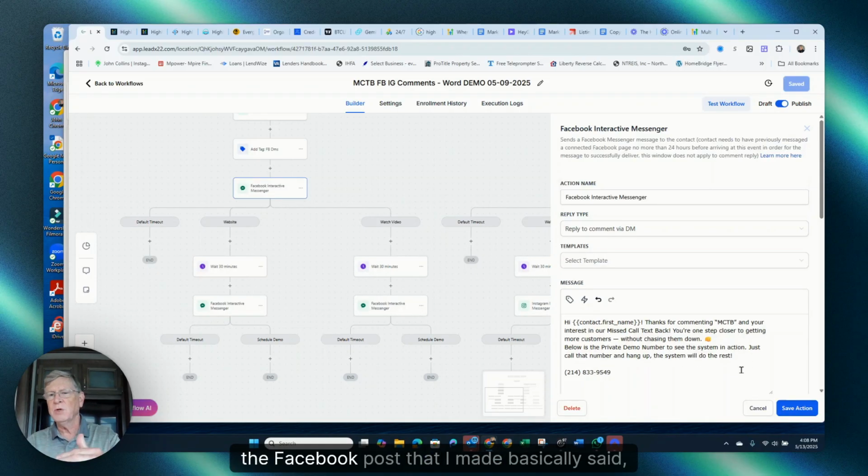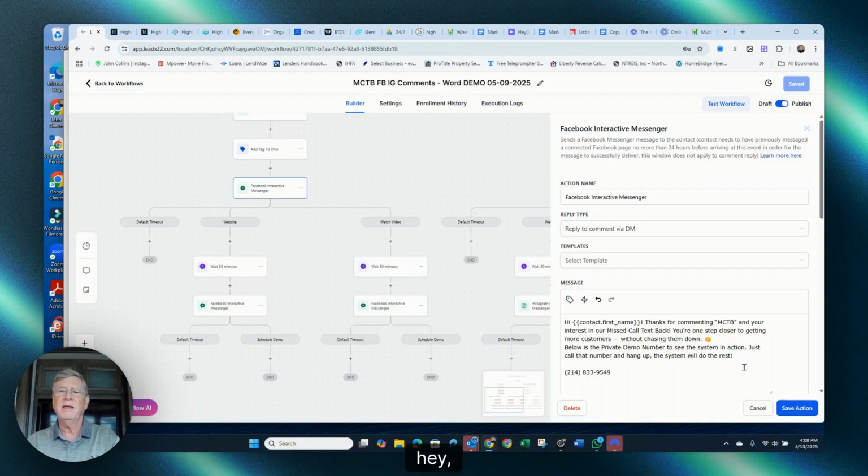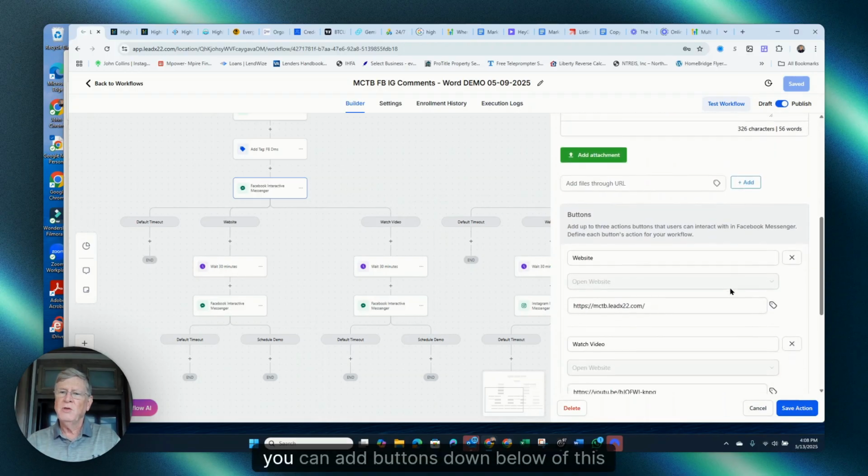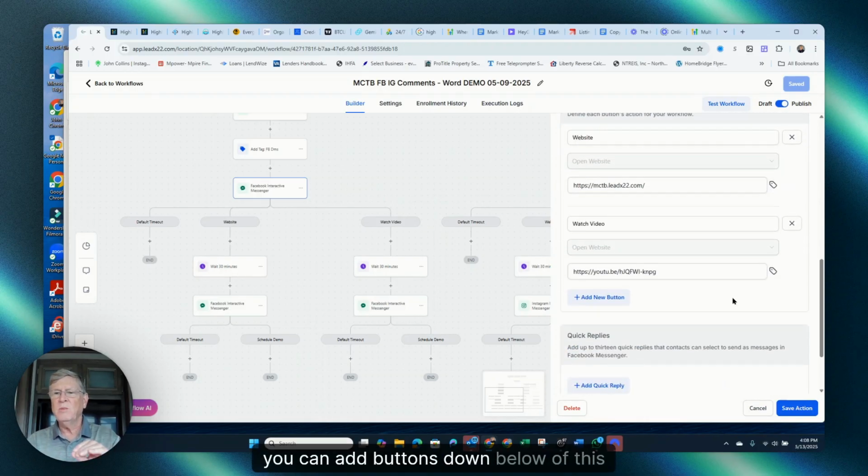So the Facebook post that I made basically said, hey, we have this system, and if you'd like to see it in action, call this number, go ahead and hang up, and the missed call text back will actually take over from there. So that sends it, and then you can add buttons down below of this, and you can guide them to different things.